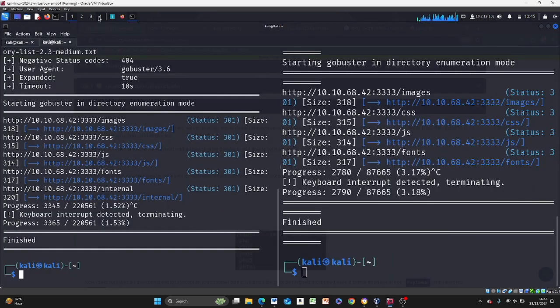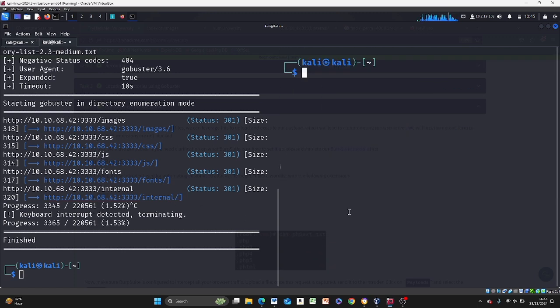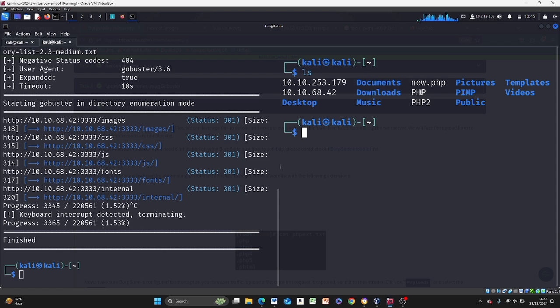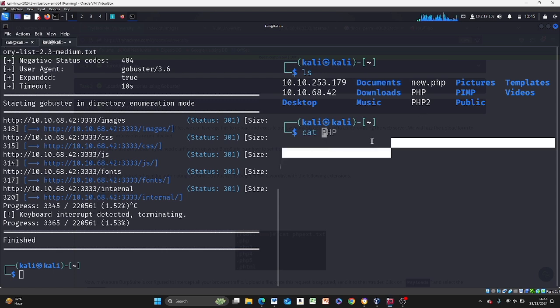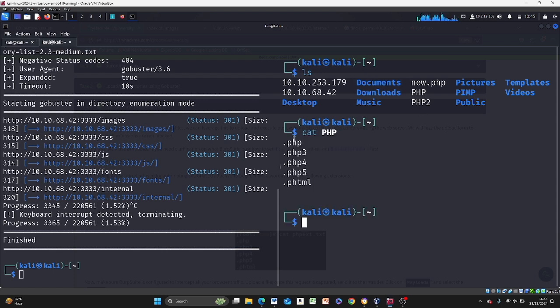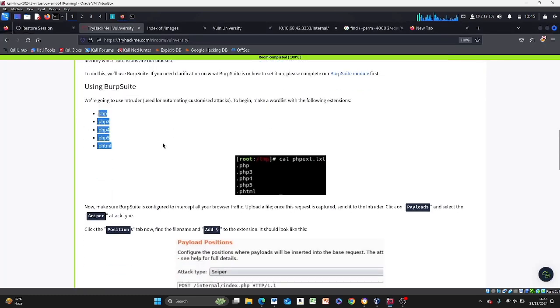I think I have mine somewhere here, so I can clear this and do an ls. I have php and php2. Let me see which one. That's php. Great, I have mine here: .php, .php3, .php4, .php5, and .phtml. We see the same thing inside here.